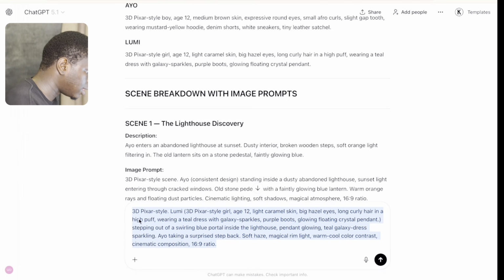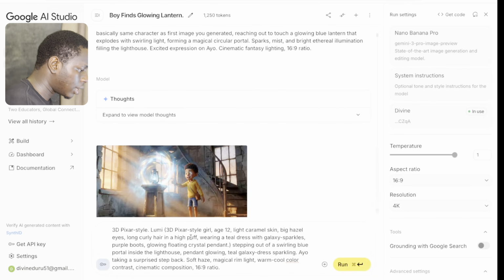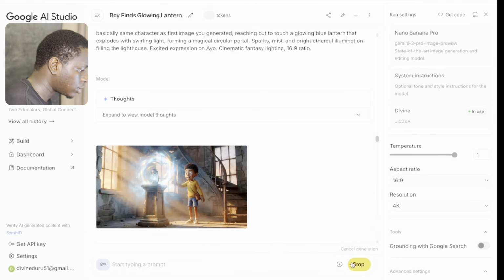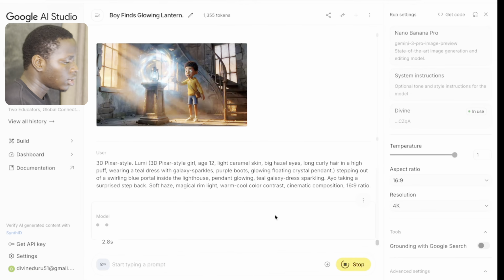So I'm just going to copy this. Now as I copy this right here, I'm going to paste it right here on Google Nano Banana. So I'm going to click on this right here to actually generate the image. So let's keep on generating other images for this video.